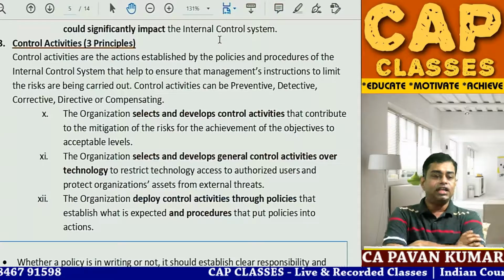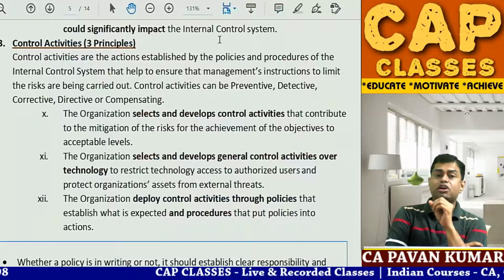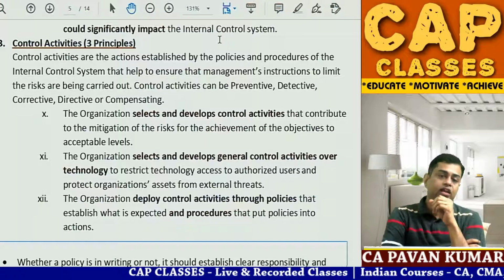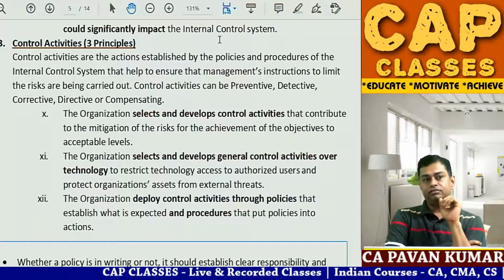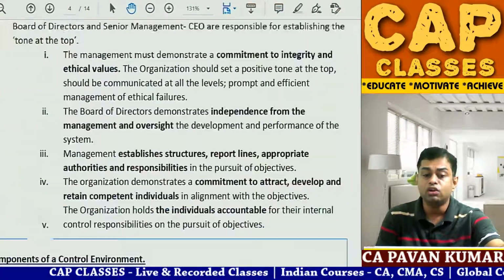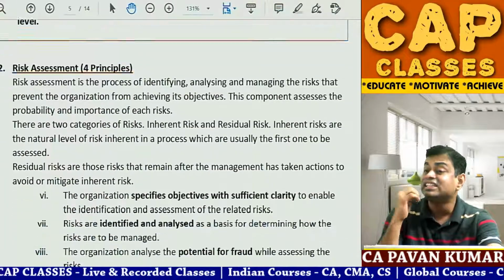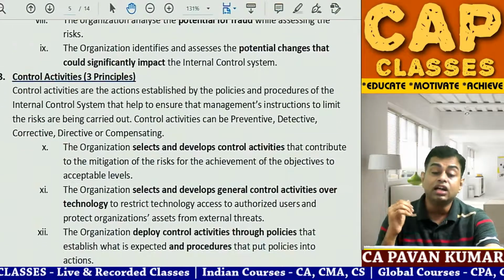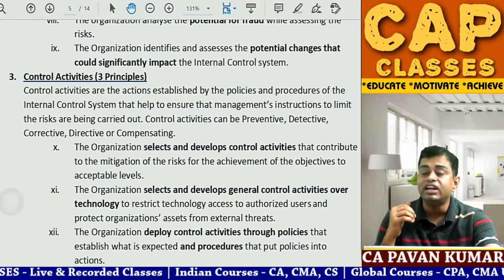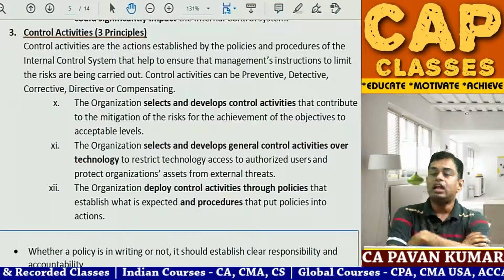So we are discussing various components of internal control system as per COSO framework. How many components are there? 5. What are they? First one is control environment that we have thoroughly discussed in our previous class. Second one is risk assessment that we have discussed. Third one is control activities that we'll see now.